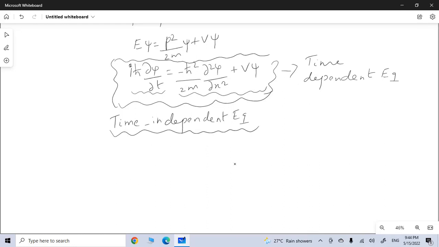So let's consider this equation once again. The total energy of the system being Eψ equals p²ψ/2m plus Vψ. Here the energy evolution doesn't depend upon time. So we need not substitute the value of Eψ, rather we substitute the value for p²ψ, and that's going to be minus ħ²/2m ∂²ψ/∂x² plus Vψ.